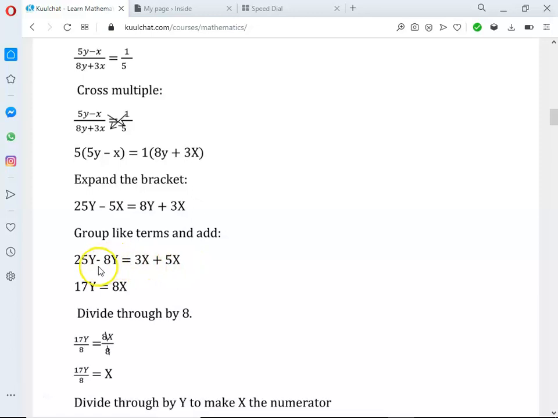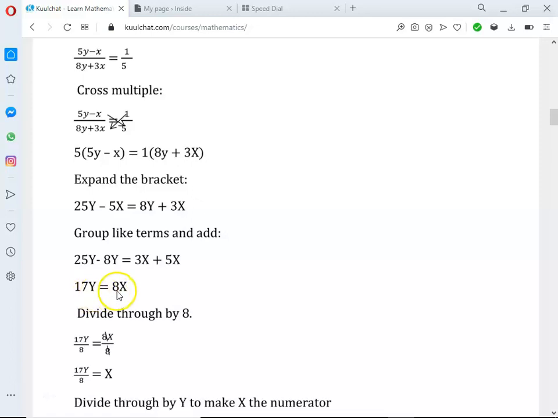Okay, so here we add and subtract the like terms. 25y minus 8y gives us 17y. 3x plus 5x gives us 8x. And what we do here is divide through by 8. We are still manipulating to make x divided by y the subject. So that's our main target.